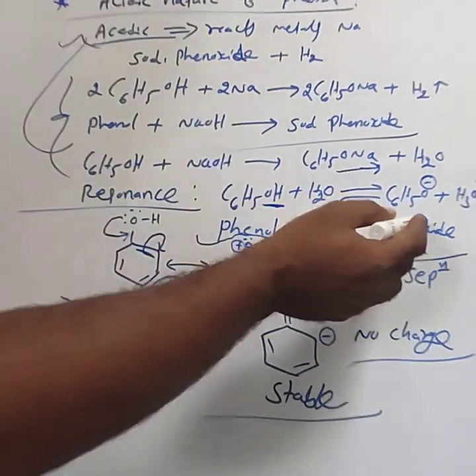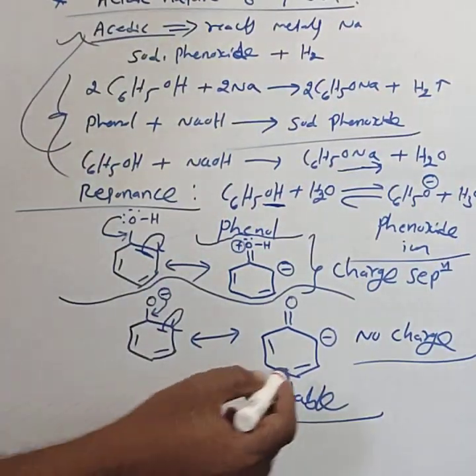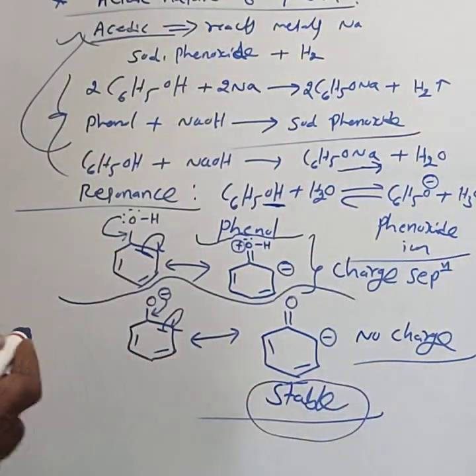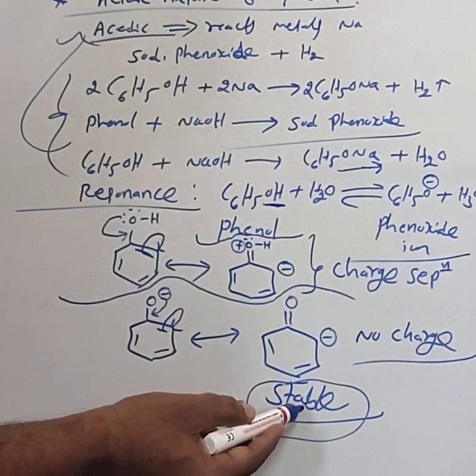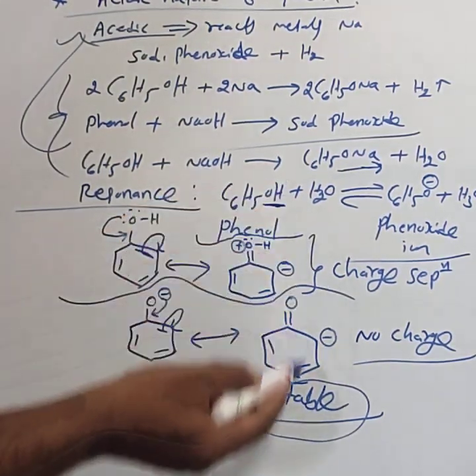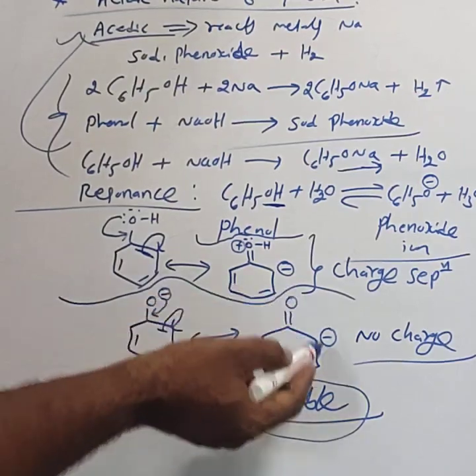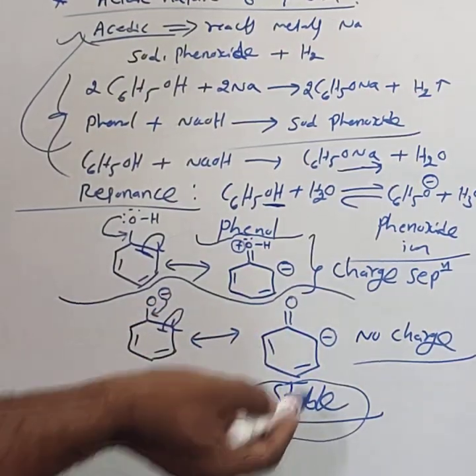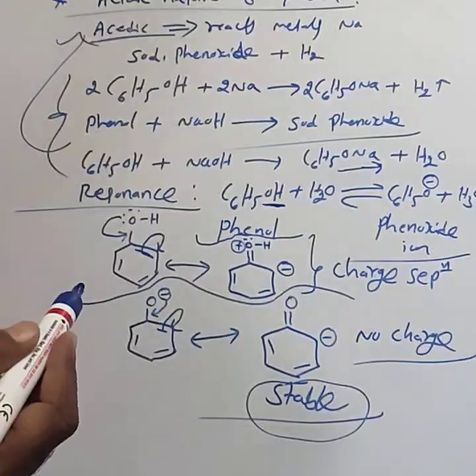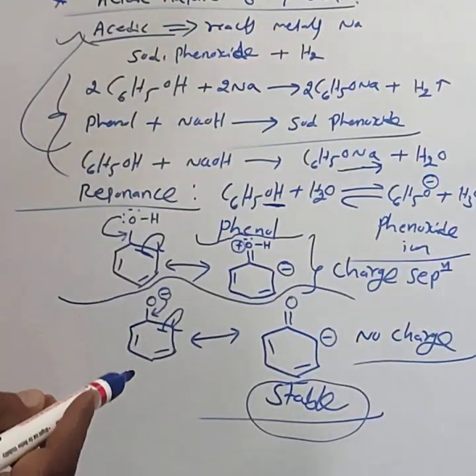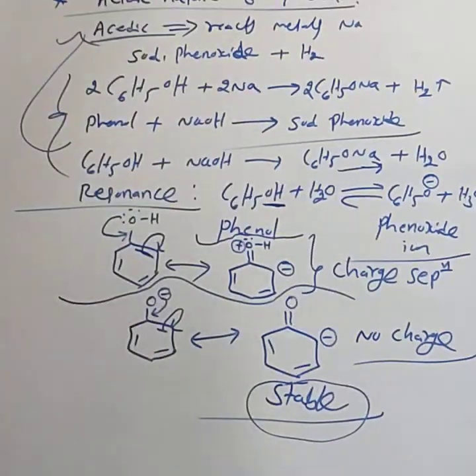Out of phenol and phenoxide ion, phenoxide ion is more stable. Again, no need to explain why phenoxide is more stable. Just mention phenoxide ion is more stable than the phenol.